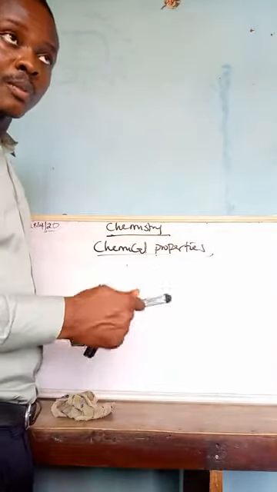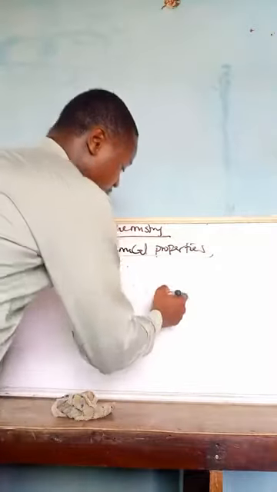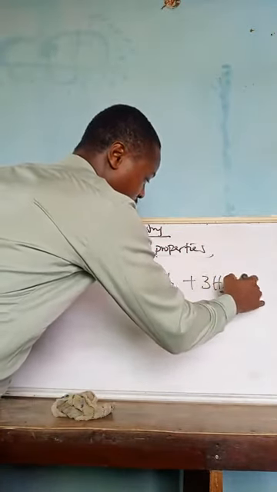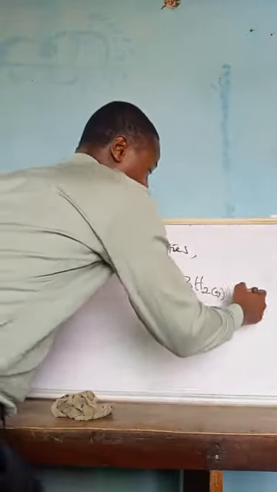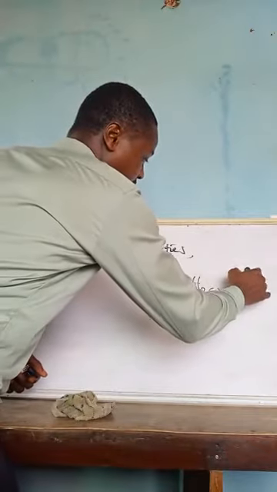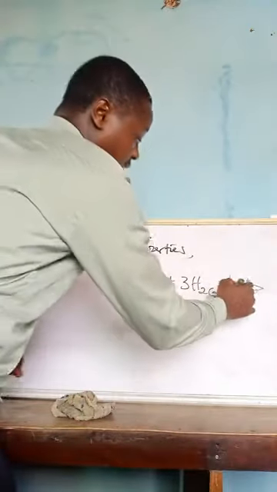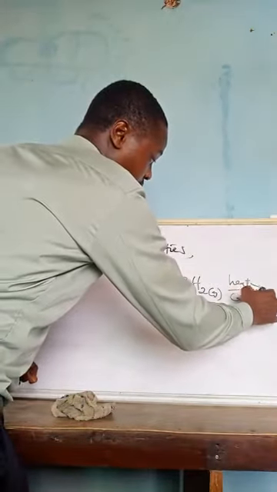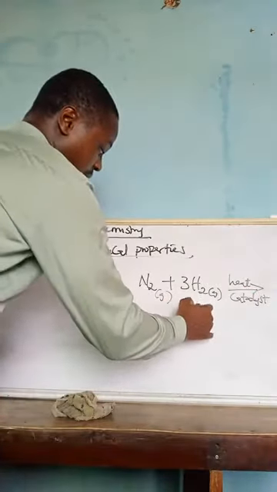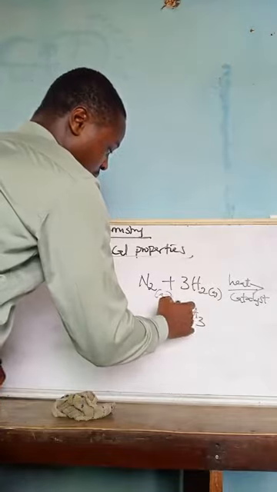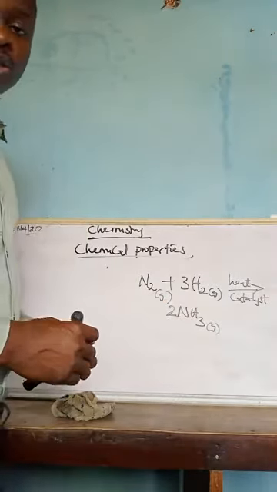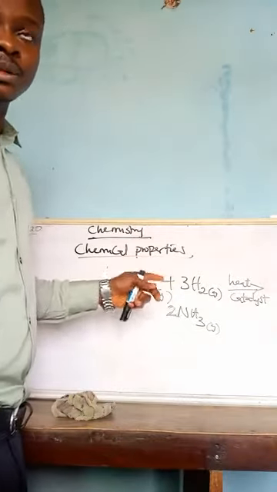If it does that, ammonia is formed. Let's see the reaction. So you have your nitrogen, which is a gas. You have your hydrogen, which is also a gas. So here is the arrow like we know. You apply heat, which is high temperature and pressure. Then there's a catalyst too to speed it up. When these two react, you're going to get ammonia, NH3. When we balance it, we have this, which is also a gas. These reactions are only possible again when there's high temperature and pressure.